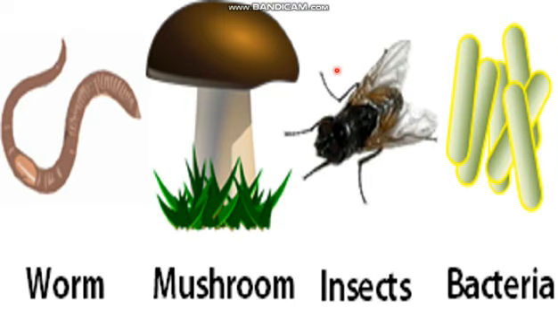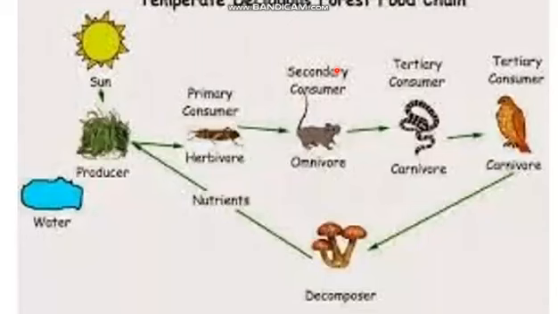Then the last one is the decomposer, and everything that dies goes to the decomposer. It decomposes it, and it is very important for an ecosystem. If there will be no decomposer, then there will be dead bodies all around us. So this is how important it is, and this is how all of this is balanced. Thank you. This is the end of this chapter, Unit 2, Lesson 2.